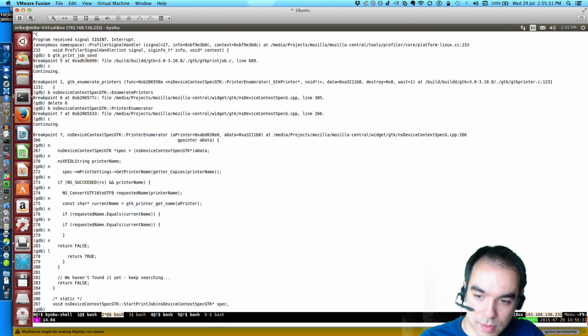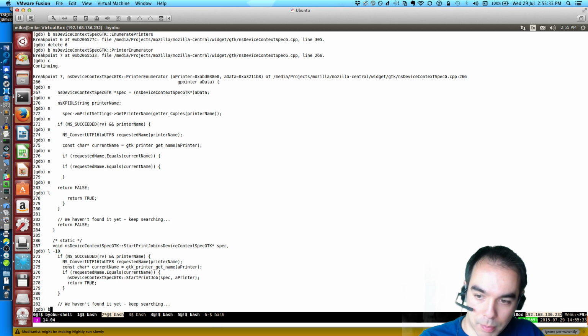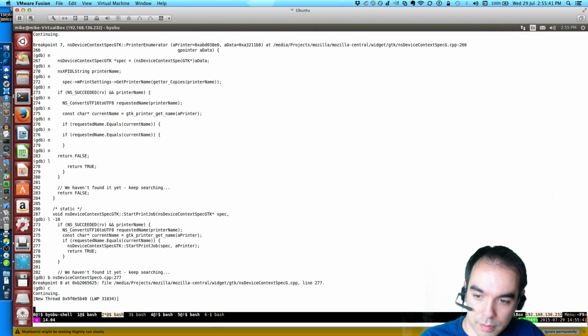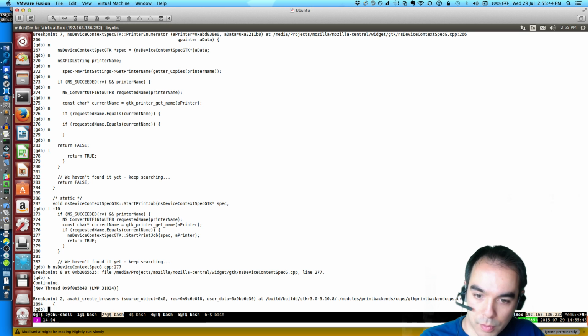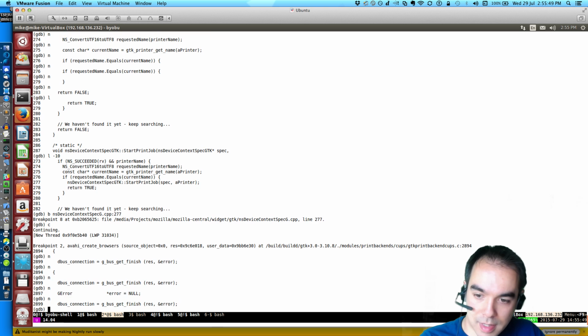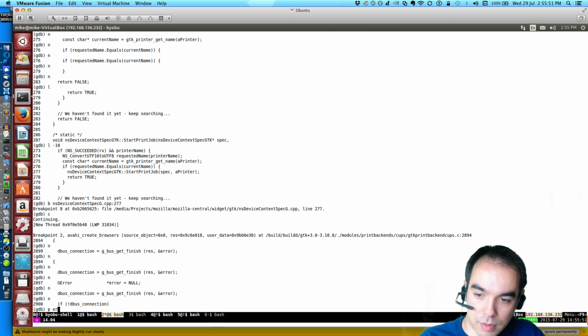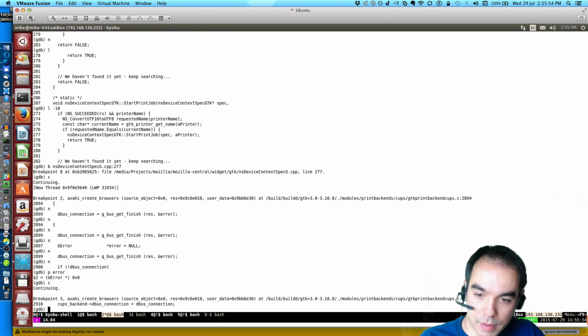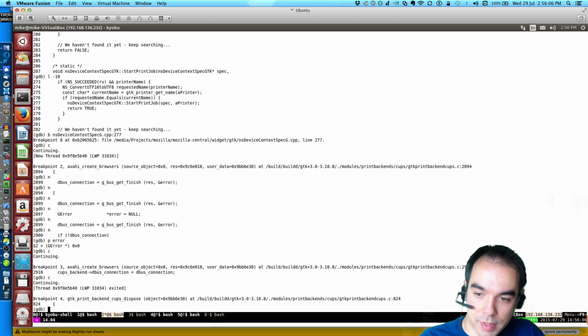So let's add a breakpoint at 277. Creating the browser. We haven't torn down the list yet, so there should be no error. Yeah. Go to the browser again. Now we're disposing.